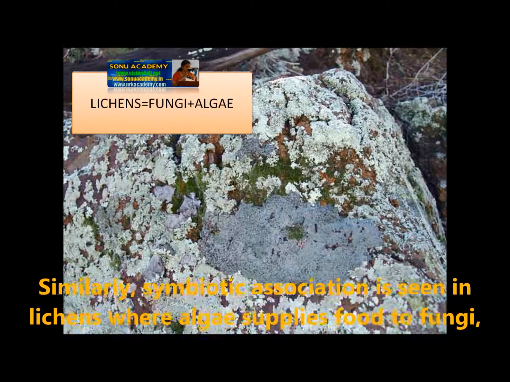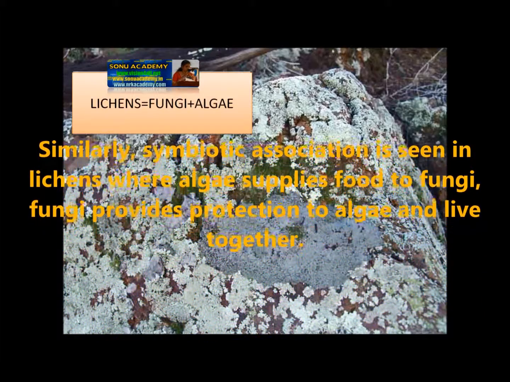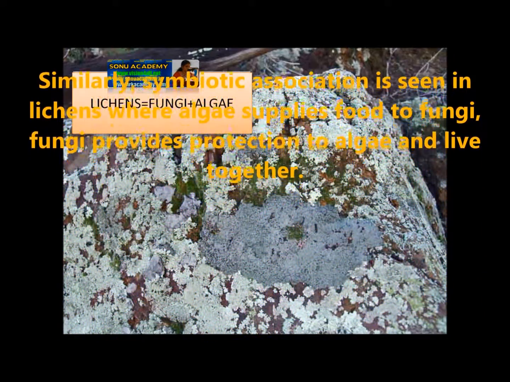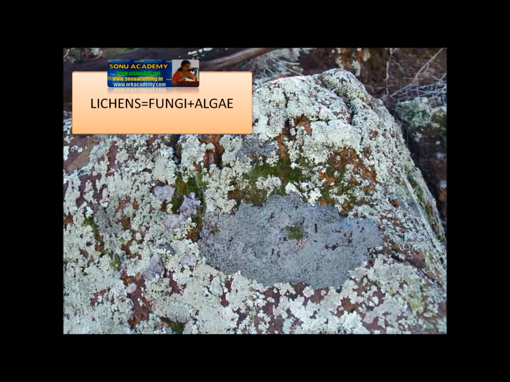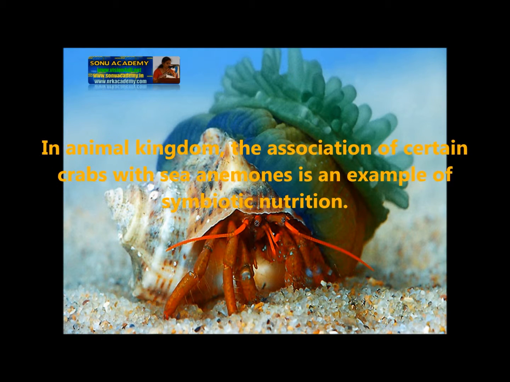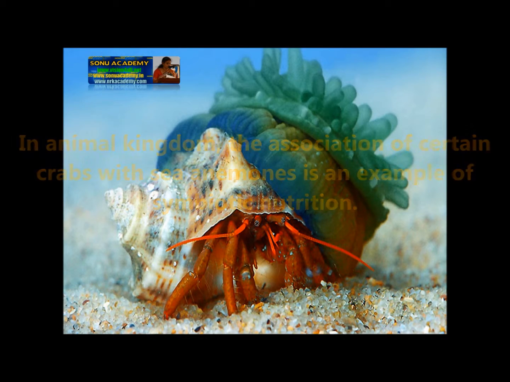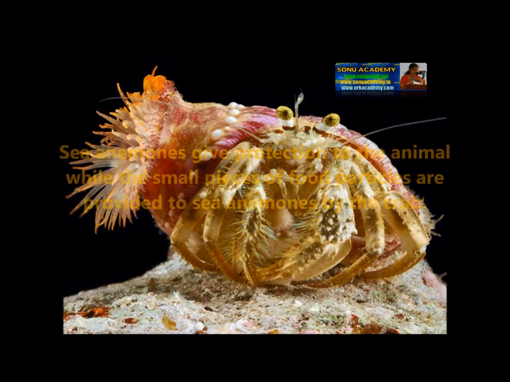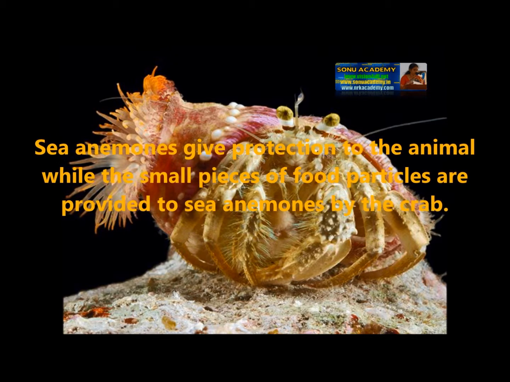Similarly, symbiotic association is seen in lichens where algae supply food to fungi and the fungi provide protection to algae and they live together. In the animal kingdom, the association of certain crabs with sea anemones is an example of symbiotic nutrition. Sea anemones give protection to the crab while small pieces of food particles are provided to sea anemones by the crab.